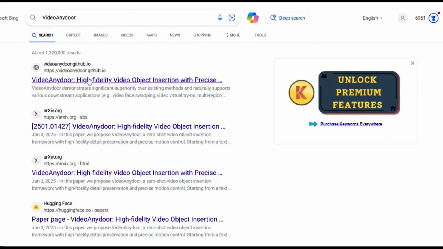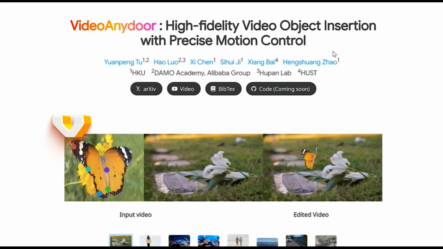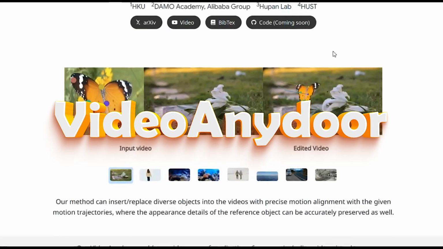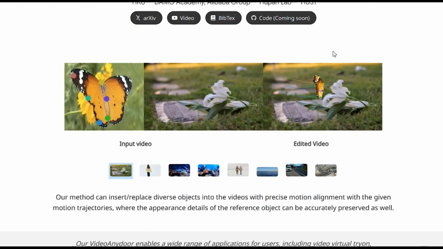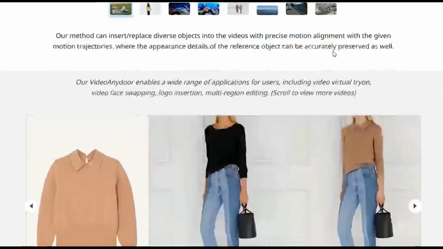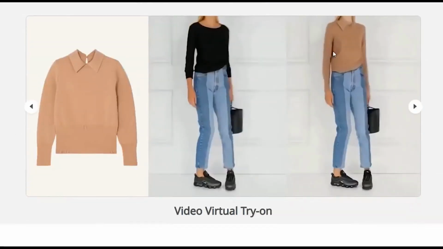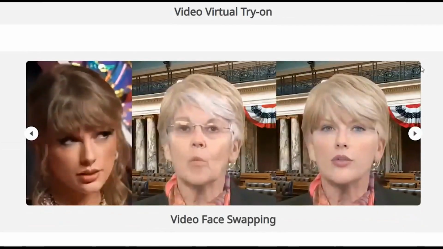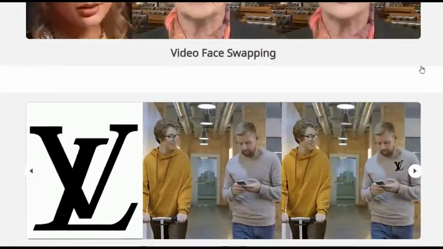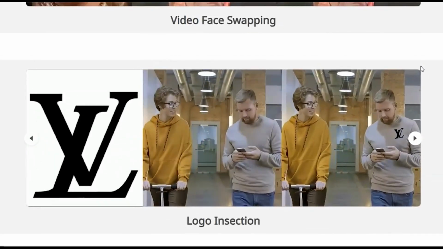Here's another video generator similar to TransPixar. With this, you can add anything to a video. For example, in this scene, a butterfly is added, but you can insert any object or image you want. You can also change a person's clothes, add jewelry, and the AI automatically knows where to place everything. You can even swap someone's face. Plus, you can add a logo to a person's clothing or do a lot more.